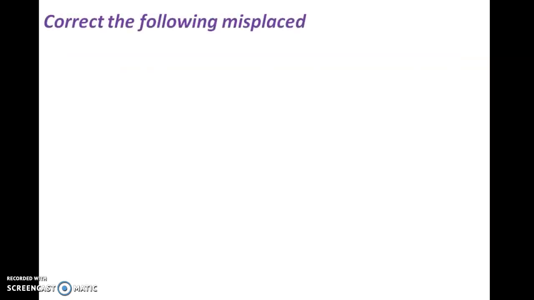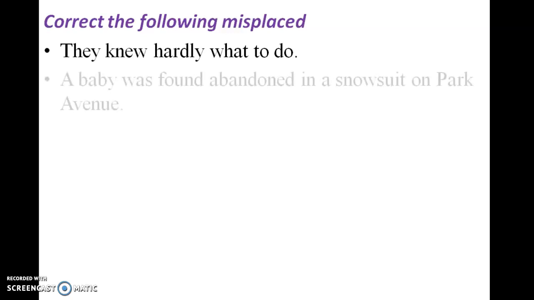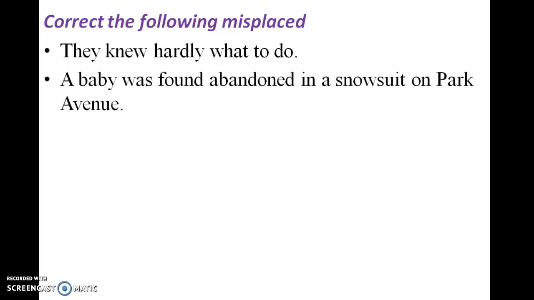Dear students, correct the following misplaced modifiers. They knew hardly what to do. They hardly knew what to do. Wow. A baby was found abandoned in a snowsuit on Park Avenue. A baby in a snowsuit was found abandoned on Park Avenue.